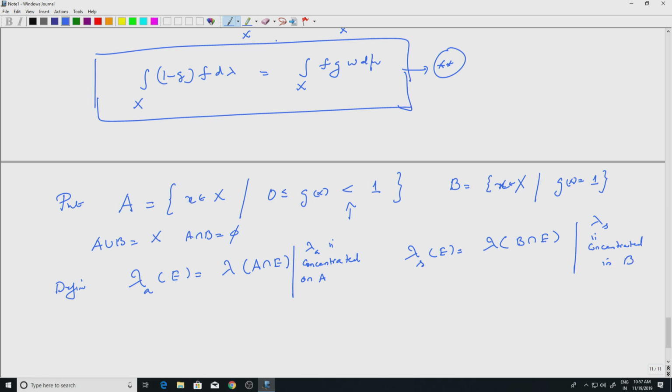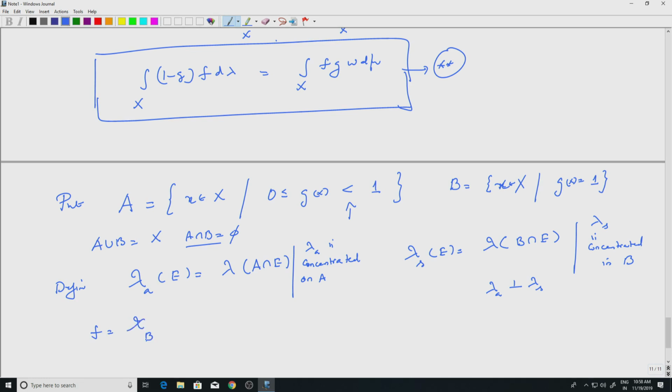The definitions themselves say that they are concentrated on A and B, but A and B are disjoint. So, that immediately implies that they are mutually singular, right. So, lambda A is singular with respect to lambda S.